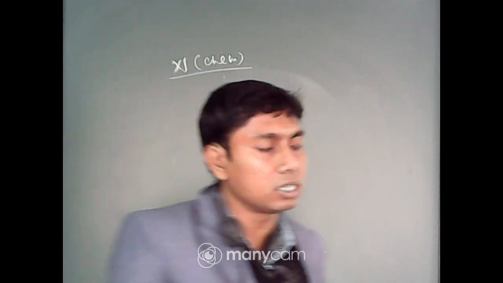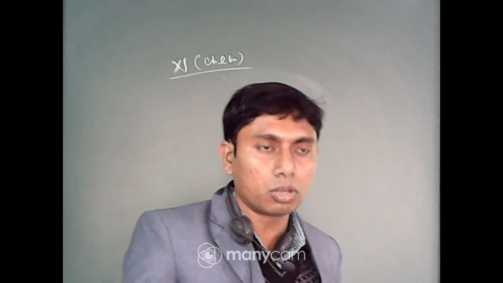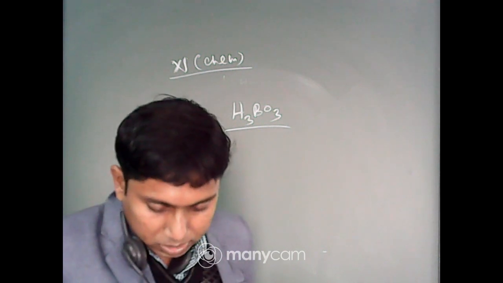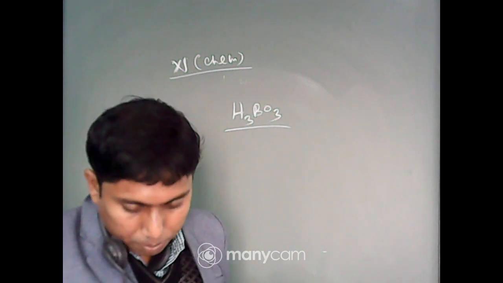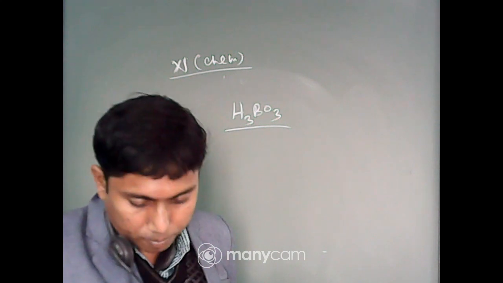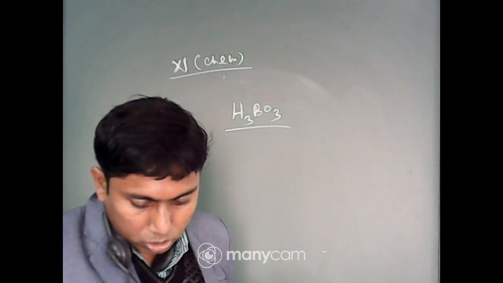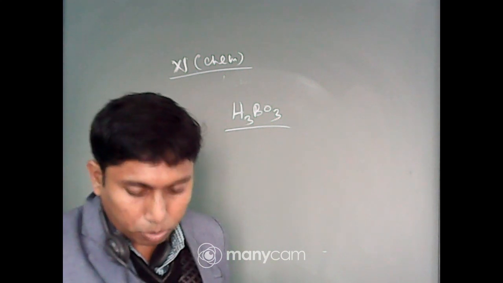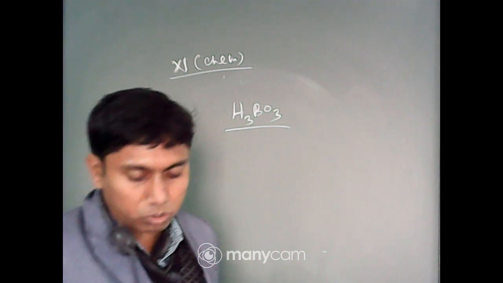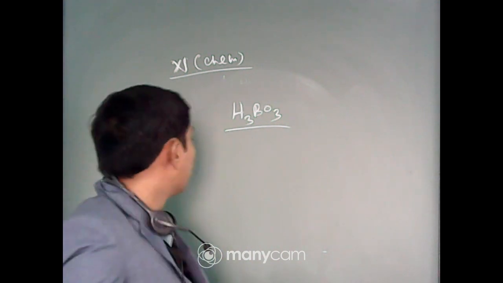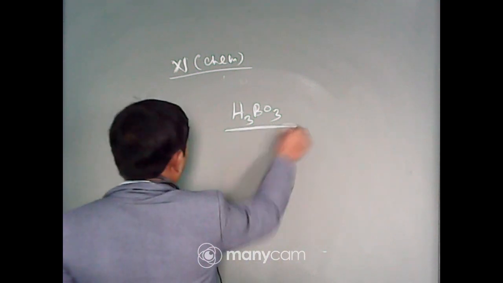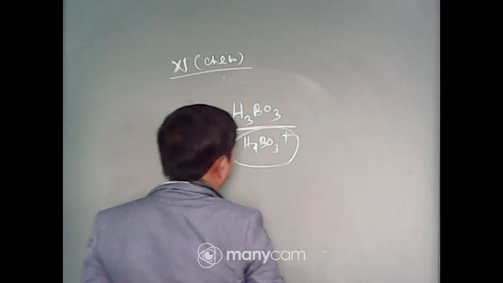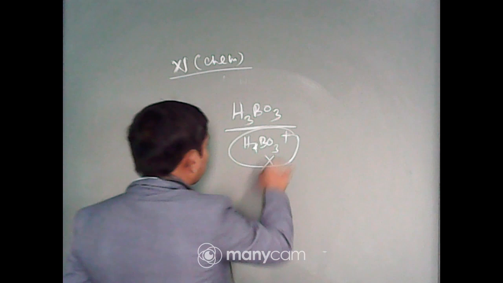Now what is the definition of an acid? It can release a proton, or from the Lewis concept it can accept an electron pair. From the options: 1, contains replaceable hydrogen ion; 2, gives up a proton; 3, accepts hydroxyl from water; 4, combines with proton from water molecule. Number 4, if it takes up one proton it will form H4BO3+, taking a proton from water molecule, which is not possible.